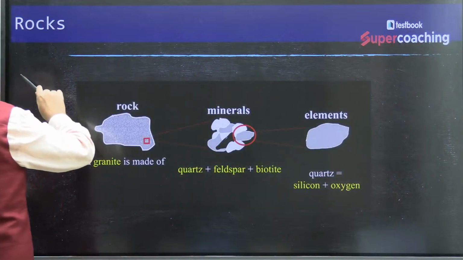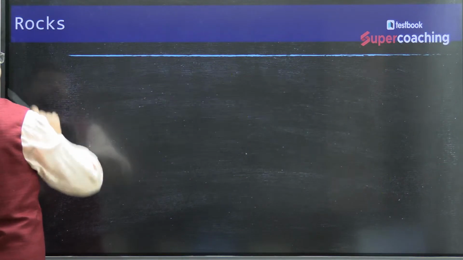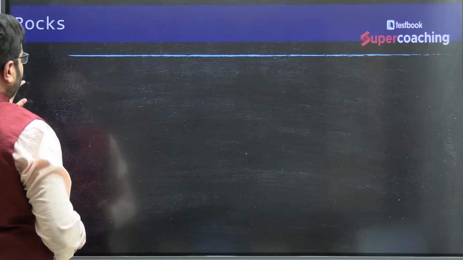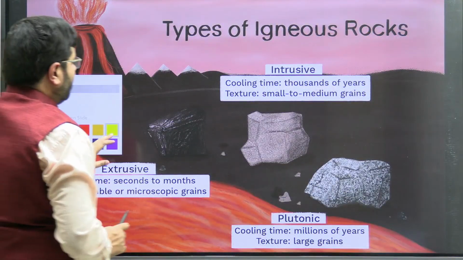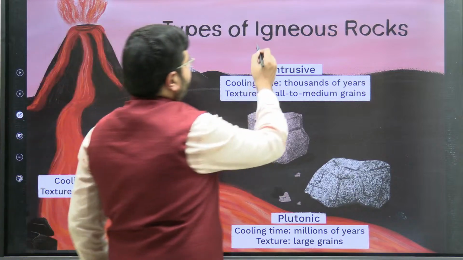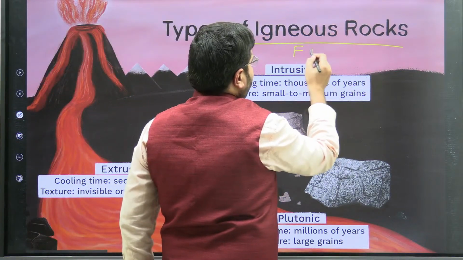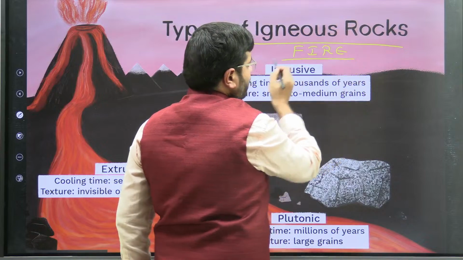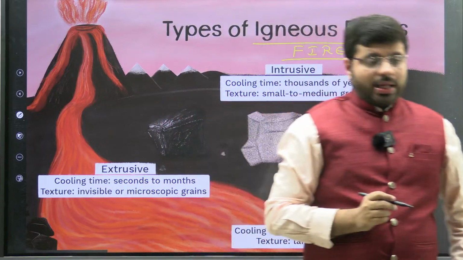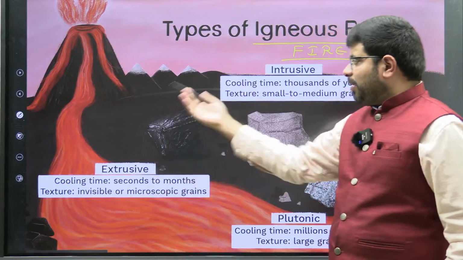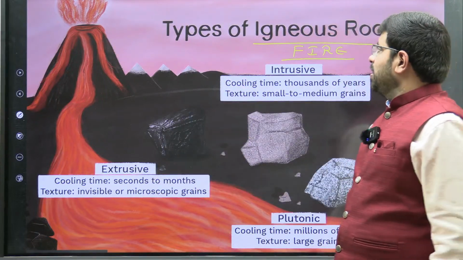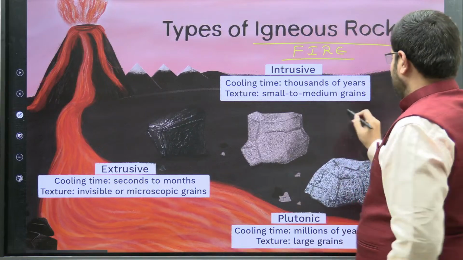So igneous means fire. If you talk about the igneous rocks, the meaning is fire, because they arise out of the formation of magma and lava. As the lava and magma erupt, we call them primary rocks. What do we call them?